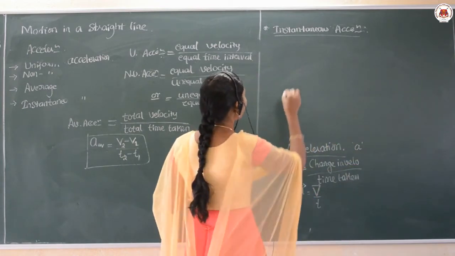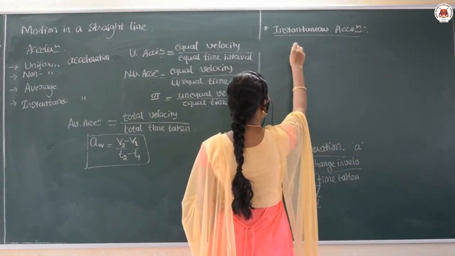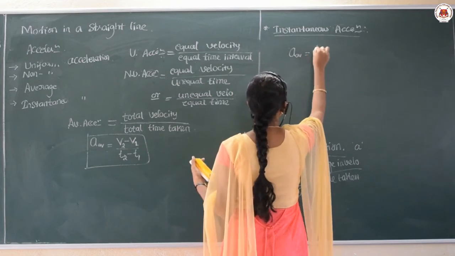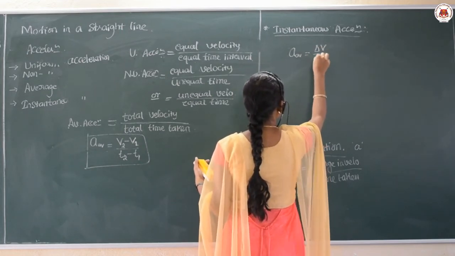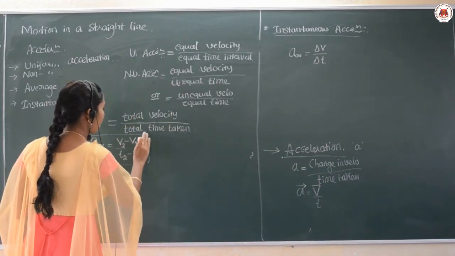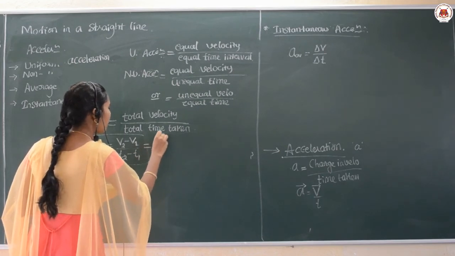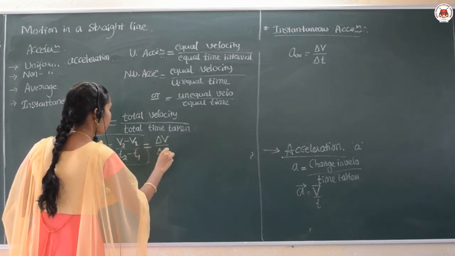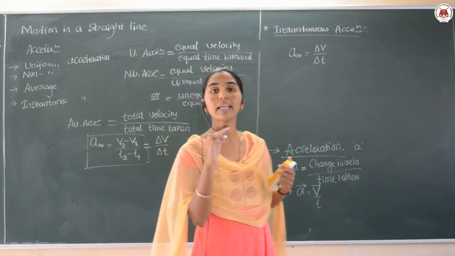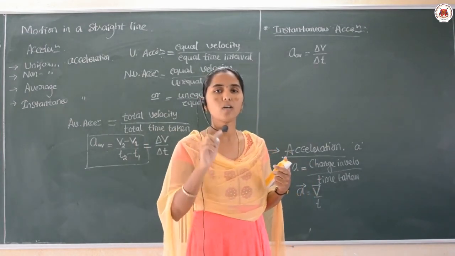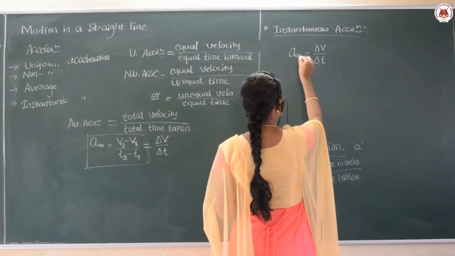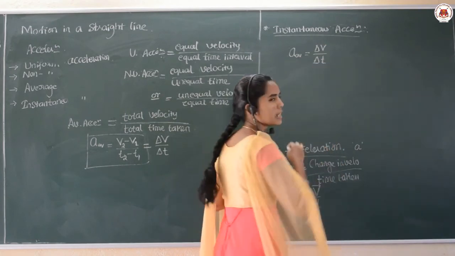Therefore, here again I can write the average acceleration. Average acceleration means, from the last point we came to know, that is equal to delta v by delta t, because the change in the velocity over the change in the time, you can write that as delta v by delta t. Delta means, remember dear student, delta or d means it is showing the change in that quantity. Delta or the d means it is a change in that quantity, right. So, the average acceleration delta v by delta t is taken here.